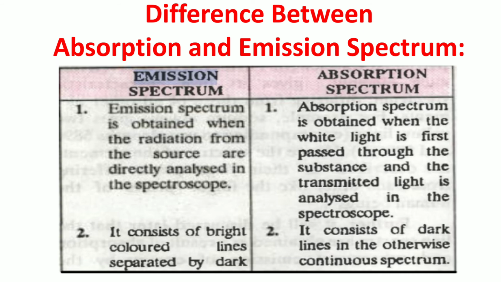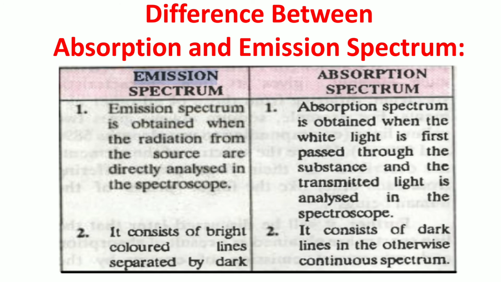An emission spectrum is obtained when the radiation from the source is directly analyzed in the spectroscope. So in the case of emission, the sample is automatically excited, and when it comes from the excited state to the ground state, we observe the emission spectrum. In this case we get bright colored lines that are separated by black dark bands.